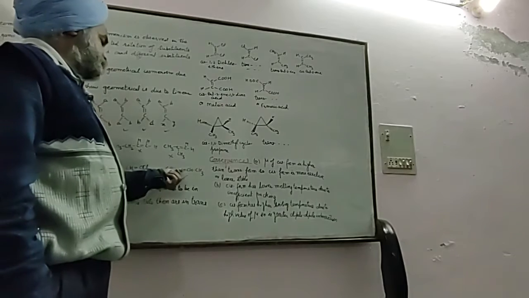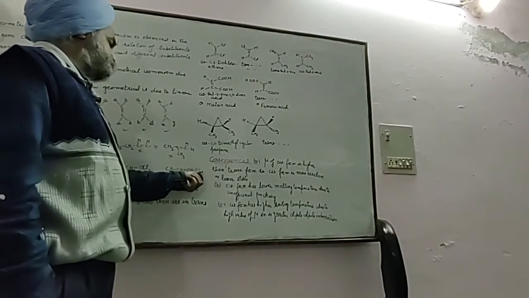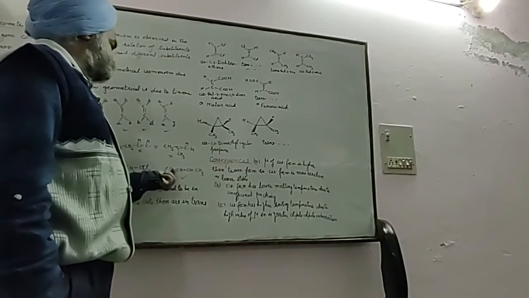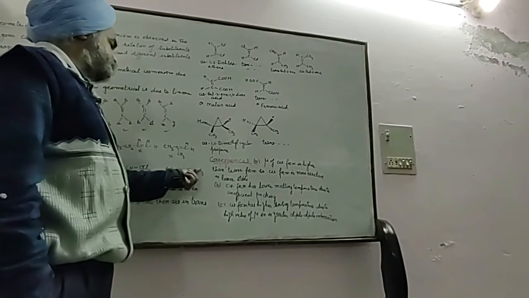Isobutylene, 2-methylpropene, will not show it. The same carbon carries similar substituents. But but-2-ene, with hydrogen and methyl, hydrogen and methyl: the same carbon carries different substituents on this side, and on this side also.